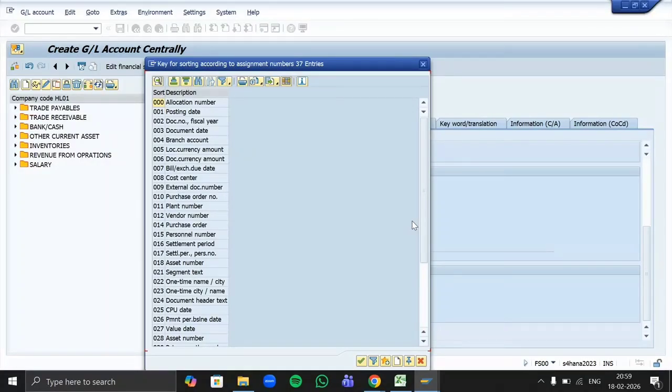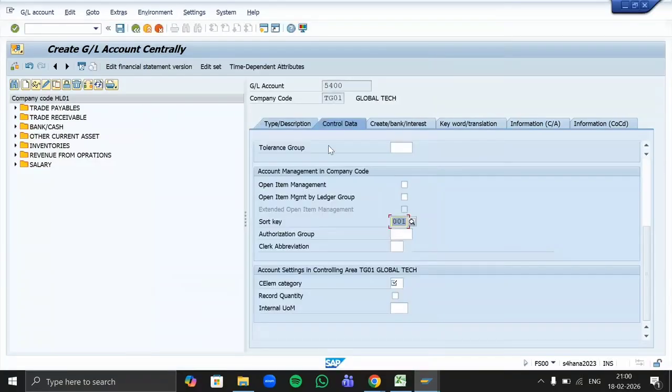Now here we'll give sort key as 001 as per the posting date. In real time also we use the same sort key. So what we want is all our entries will be sorted according to our posting date. Let's say if you posted any transaction on today's date, it will be reflected on the top. Yesterday's transaction will be reflected on the second line and so on. So use here 001 posting date.